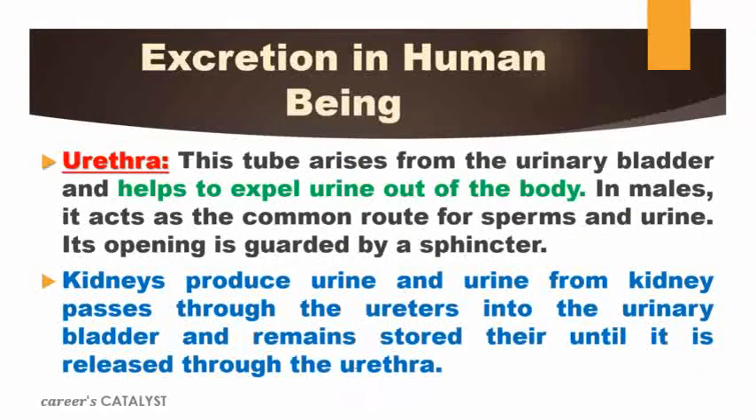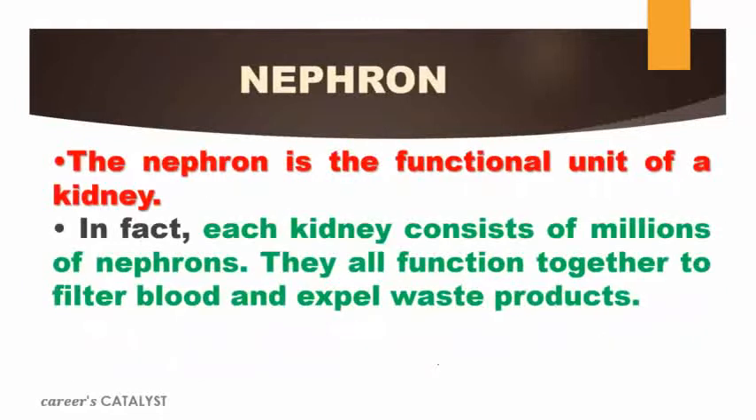Now, the kidney produces urine, and the urine from the kidney passes through the ureter into the urinary bladder and remains stored there until it is released through the urethra. Until you release it through the urethra, obviously it will be stored there only. That's why it is also considered as a reservoir. Now we will talk about the nephron.